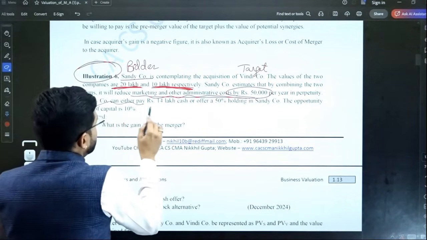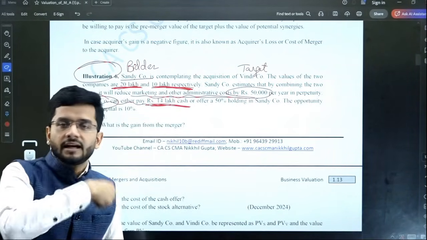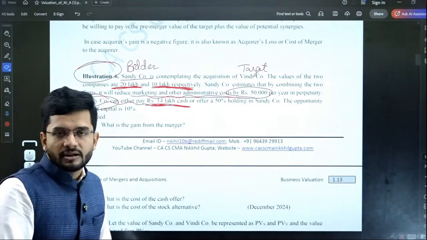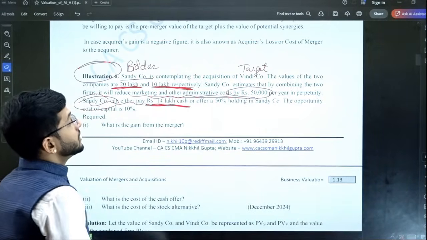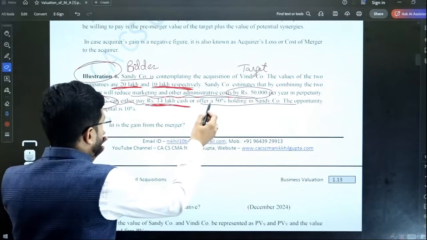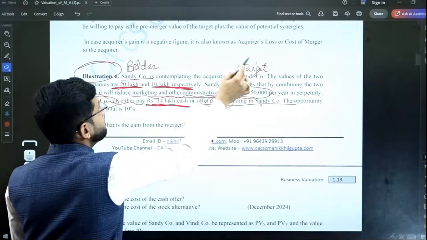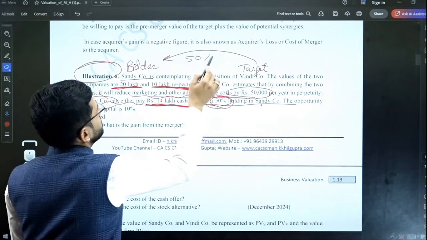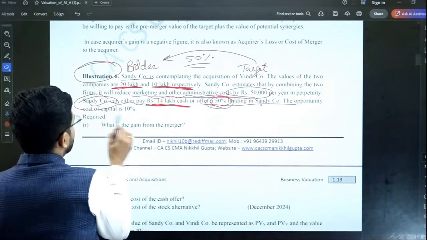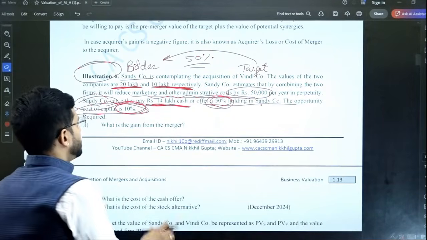Sandy company can either pay 14 lakhs in cash. So Sandy company can immediately give the shareholders of Windy company the entire amount of 14 lakh rupees, get done with the transaction immediately right now. Or the other offer can be 50% holding in the Sandy company. So if share exchange happens, then 50% of the Sandy company shares can be taken up by Windy company shareholders, so 50% can be the ownership. The opportunity cost of capital is 10%. So the cost of capital or the discounting factor is 10%. That is also given to you.